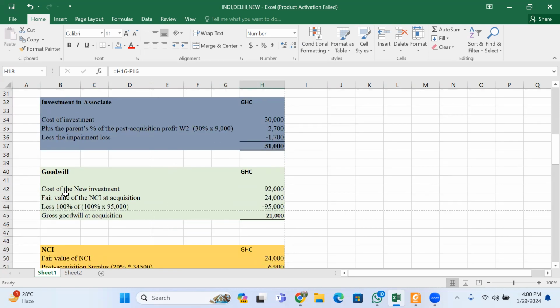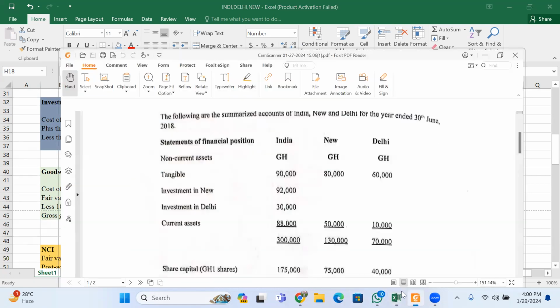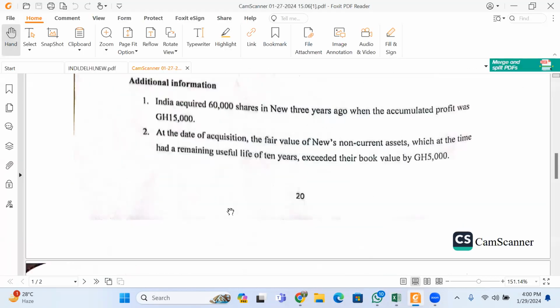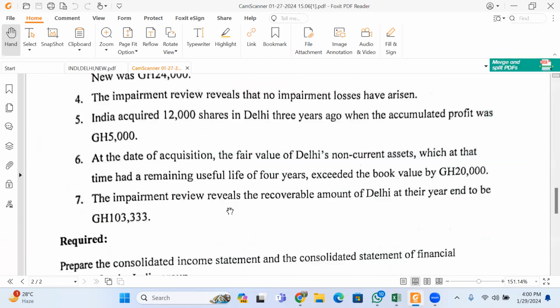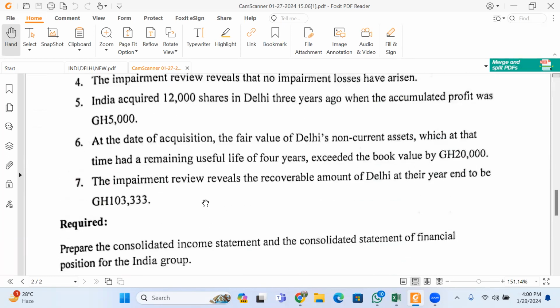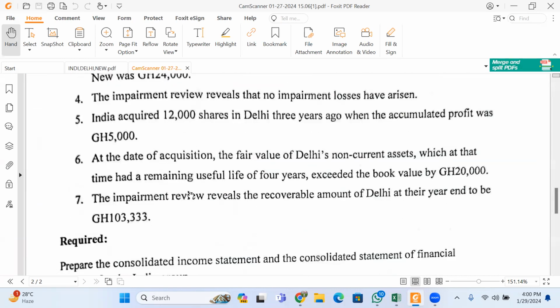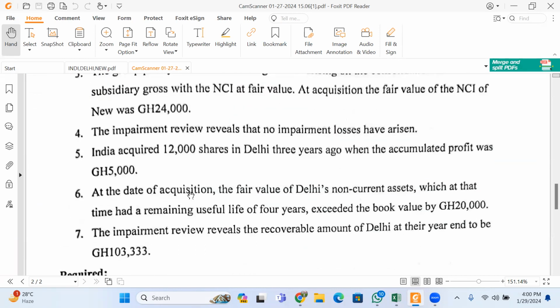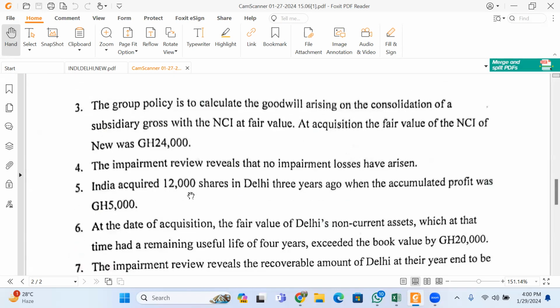And they also said something about goodwill over here. The group policy is to calculate the goodwill arising on the consolidation of a subsidiary with the NCI at fair value at acquisition. Now, they said something about goodwill.